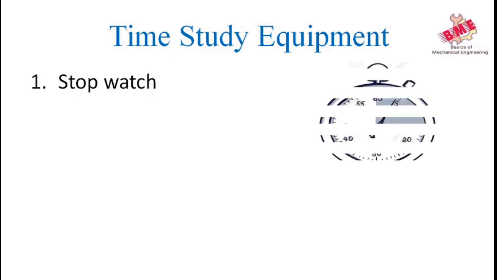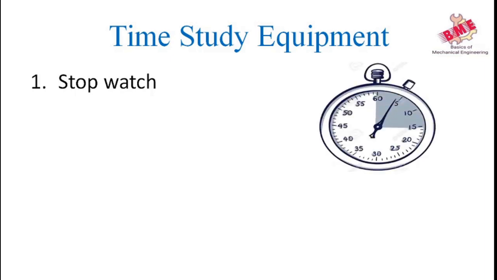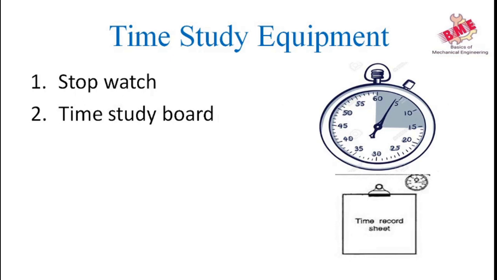First is stopwatch. Stopwatch is used to find out the time required for the operation by a skilled worker or an unskilled worker. Next is time study board. Time study board is a pad with a form attached to it, and a stopwatch is also attached to it, to take the notations of time for the different operations which are done on the job or different operations which are done in a company.